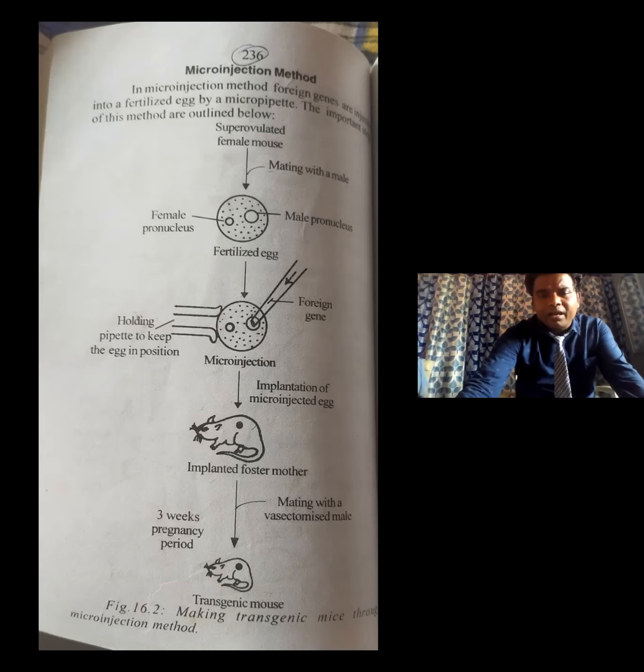In that case, the transgenic mouse develops a number of clones, copies of the microinjected egg. After the gestation period, the transgenic eggs are delivered and produce a number of mice. Each and every mouse has the foreign desired genes. This is very important.